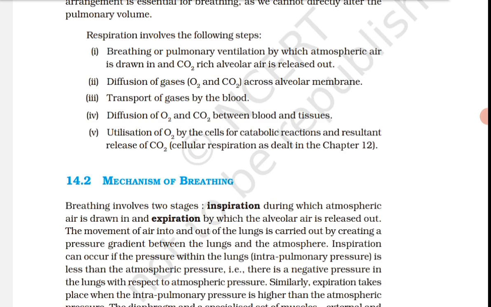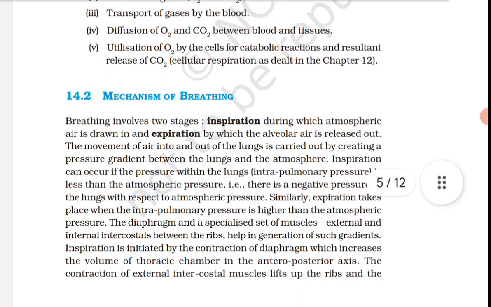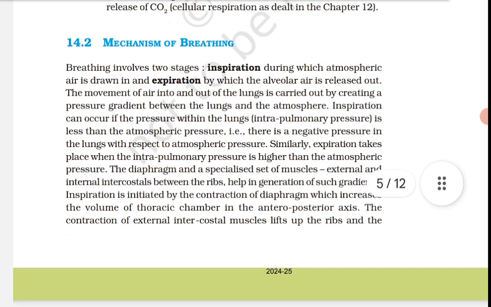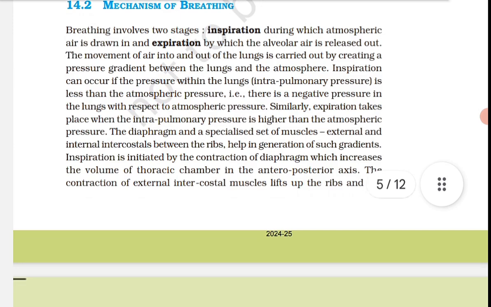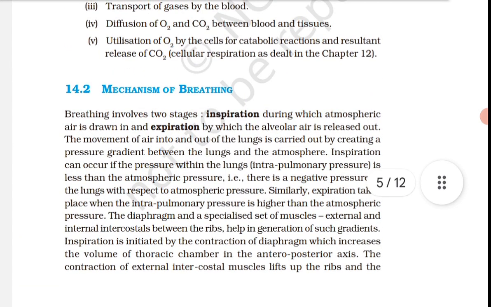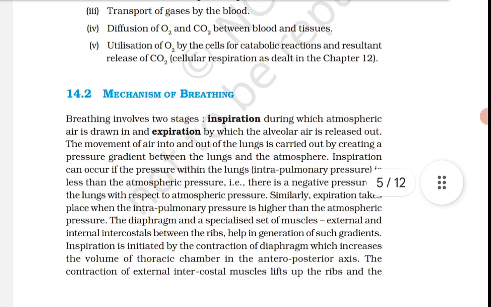Exchange part is the site of actual diffusion of oxygen and CO2 between the blood and atmospheric air. The lungs are situated in a thoracic chamber, which is anatomically an airtight chamber. The thoracic chamber is formed dorsally by the vertebral column, ventrally by the sternum, laterally by the ribs, and on the lower side by the dome-shaped diaphragm.